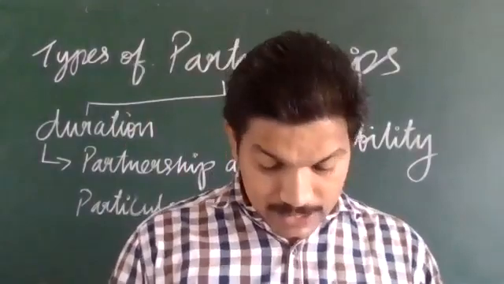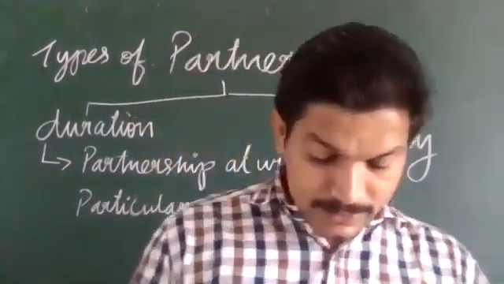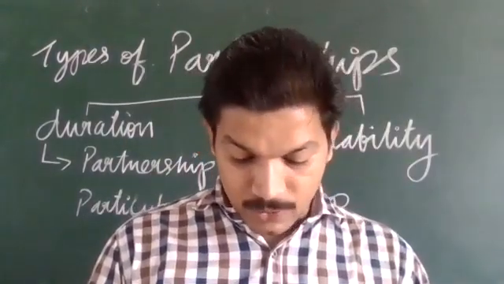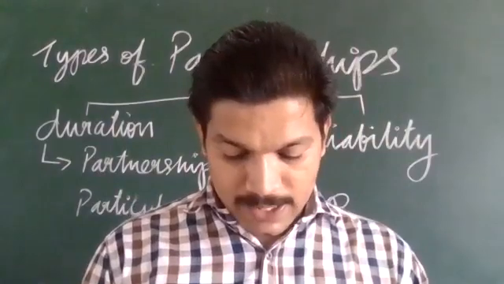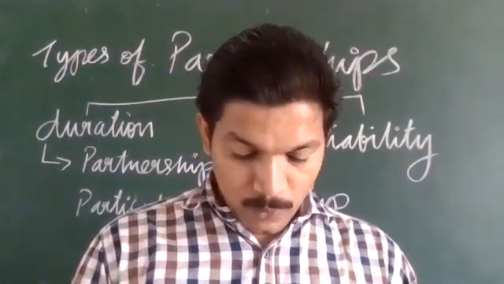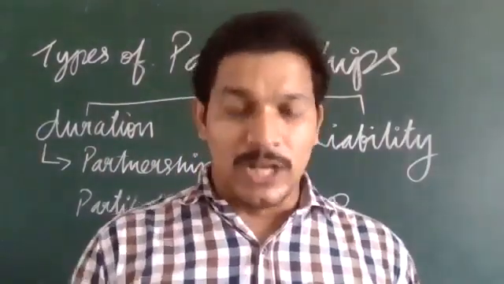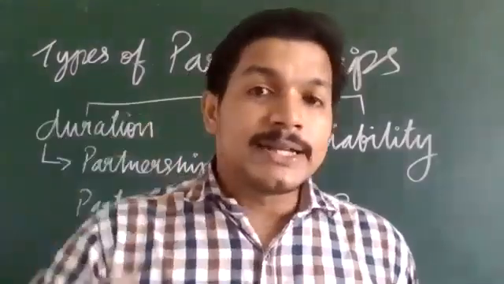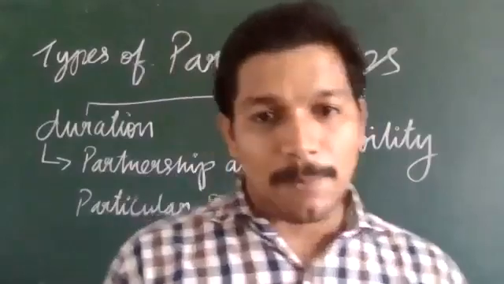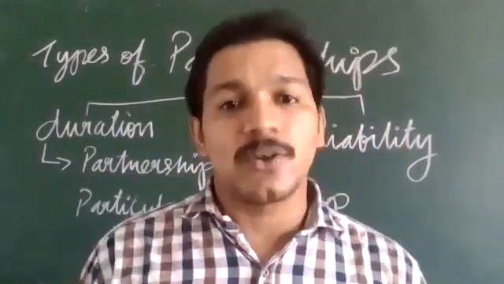So let us see the classification based on duration. Partnership at will: this type of partnership exists at the will of the partners. It can continue as long as the partners want and is terminated when any partner gives a notice of withdrawal from partnership to the firm. So partnership at will means what? It is the desire of the partners, according to the likes and dislikes of the partners. Will means the interest of the partners.